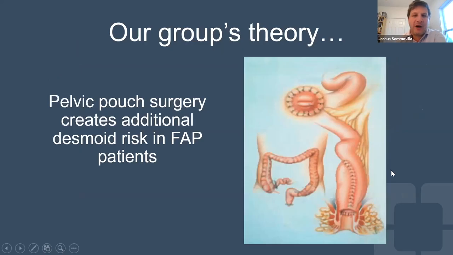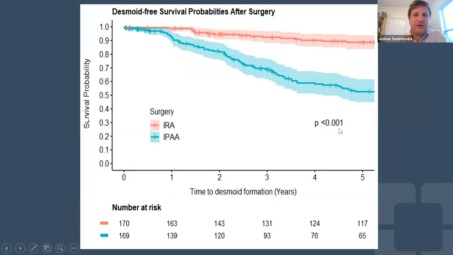And our group has long hypothesized that something about when we create this J pouch that we connect down to the anus will cause extra stretch on the mesentery, which is where desmoids form. And does something about that stretch make desmoid formation a little bit more likely to happen? And when we looked at this in our own patients, we did find, and this is a study where we just looked retrospectively, so we didn't collect this data as we went,